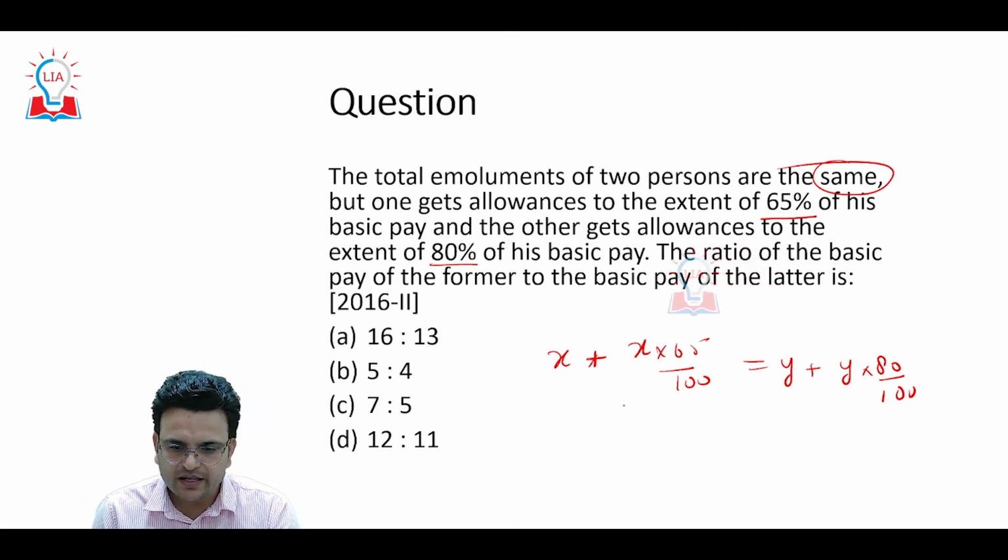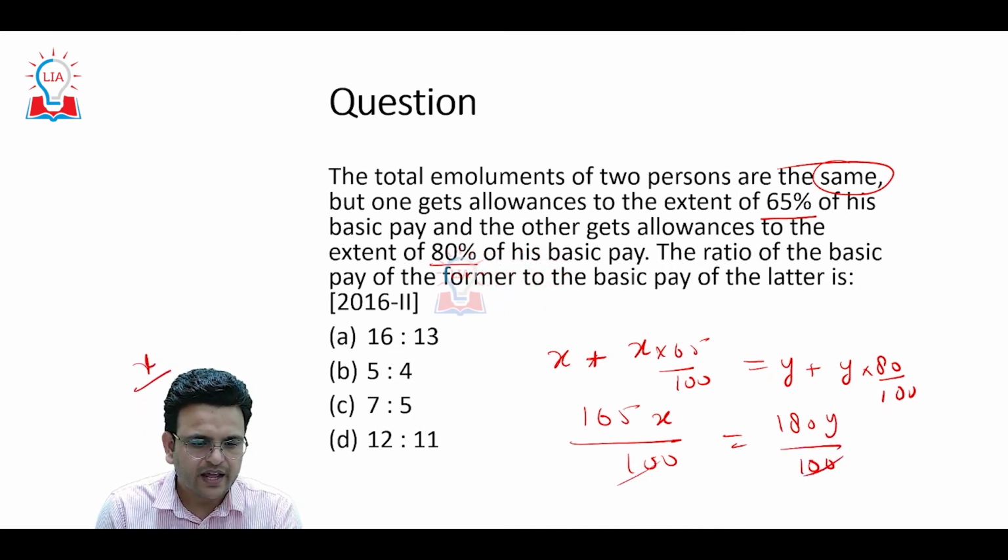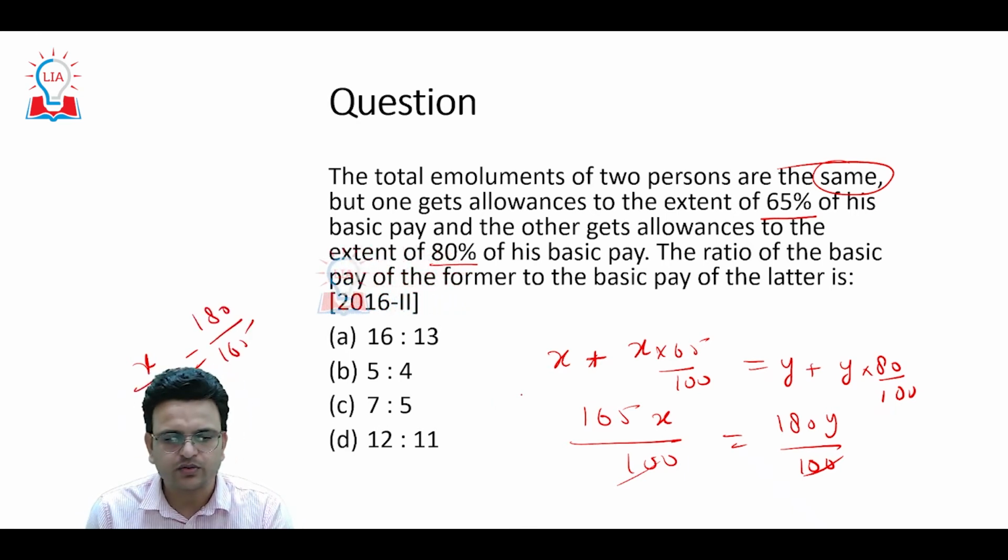So it becomes 165x upon 100 equals 180y upon 100. If you solve it, x upon y equals 180 upon 165.